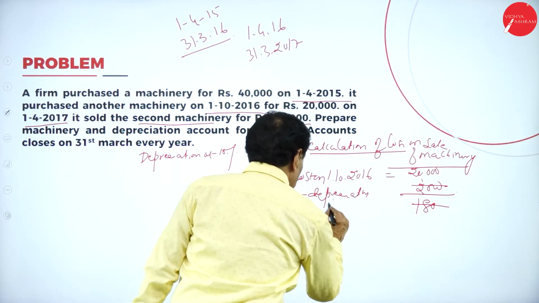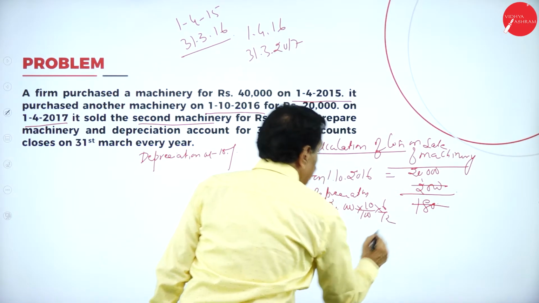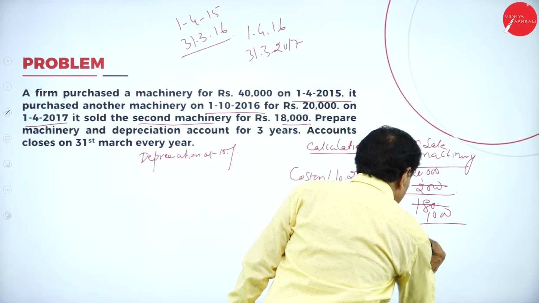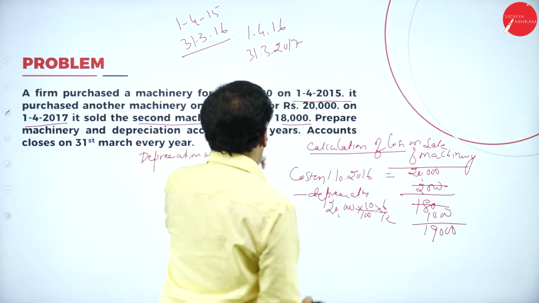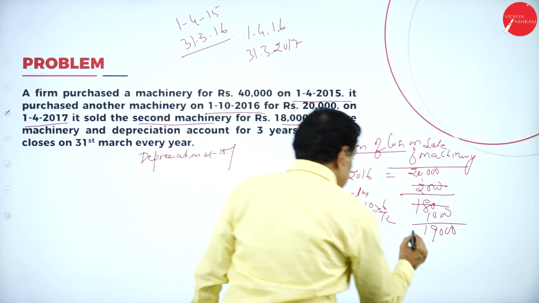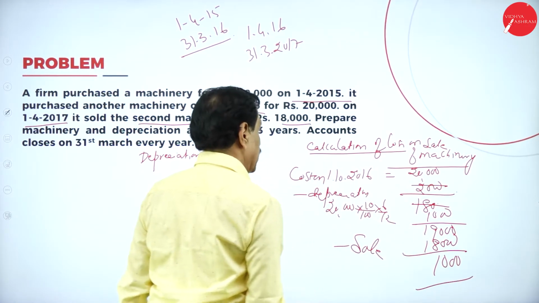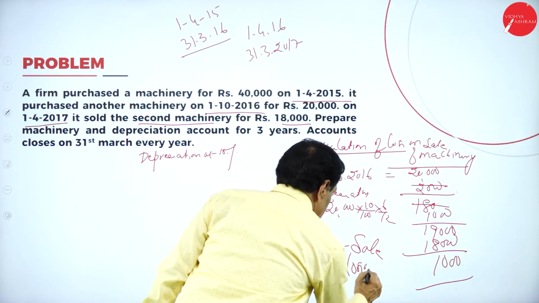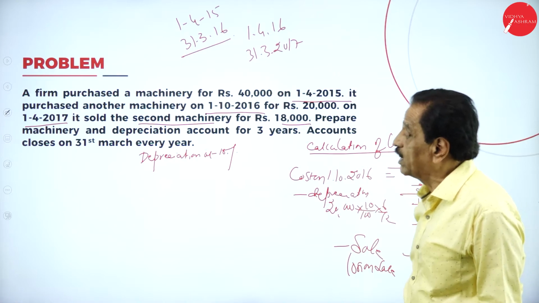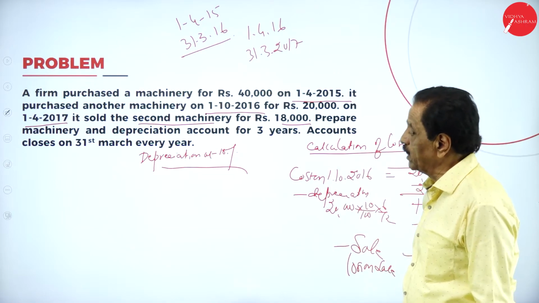It's only for 6 months. 20,000 into 10 by 100 into 6 by 12, so it comes to 1,000. It becomes 19,000. Sold for 18,000. Difference is 1,000, loss on sale. In the examination, if the depreciation percentage is not given on machinery, you have to take 10%. This is a common assumption. Always depreciation on machinery is 10%.